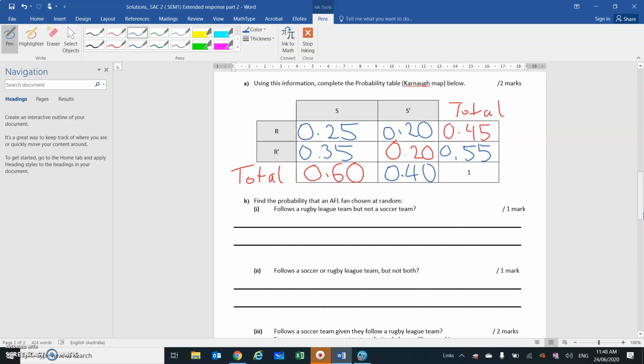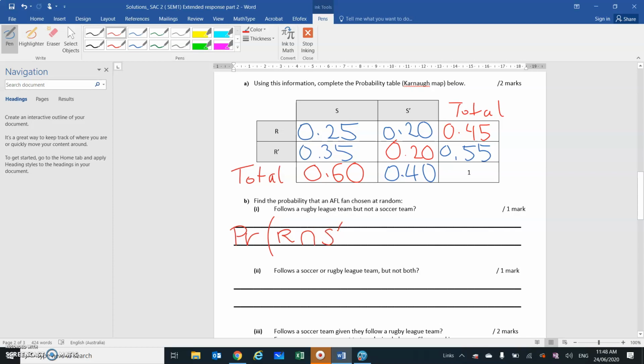Okay, so this is B(i): find the probability that an AFL fan chosen at random follows a rugby league team but not a soccer team. So the probability that an AFL fan follows a rugby league team, but not, intersection, not a soccer team.